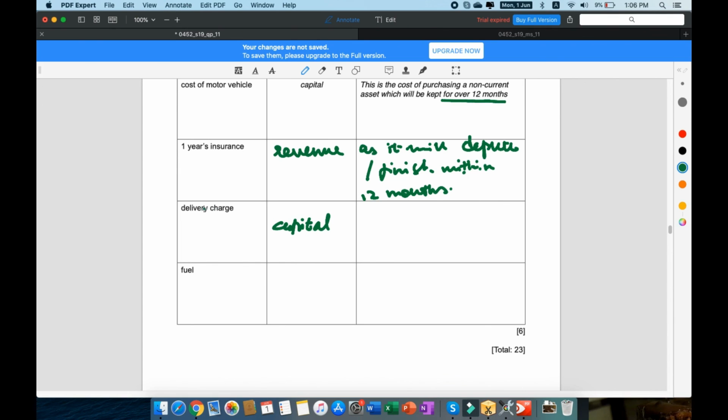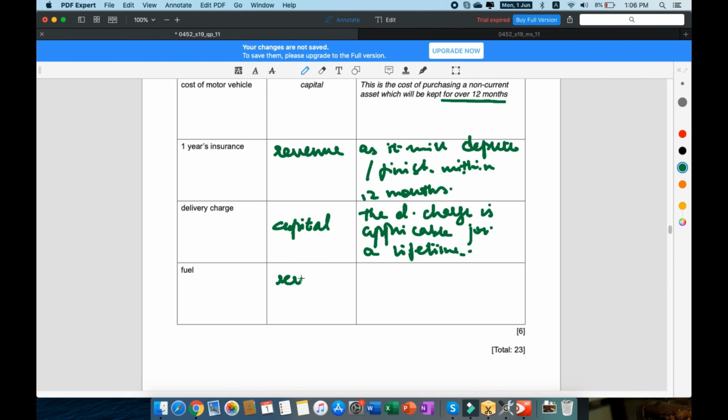Delivery charge is a capital expenditure. Why? Because you only pay for the delivery of the vehicle once. You never pay it again. And it's kept for over 12 months or forever in this case, right? So the delivery charge is applicable for a lifetime. You only pay it once.